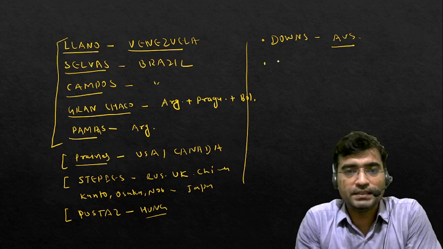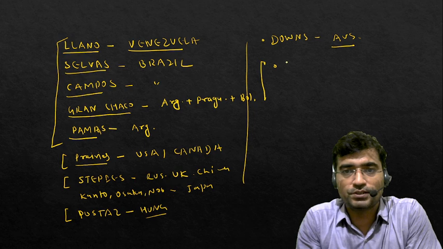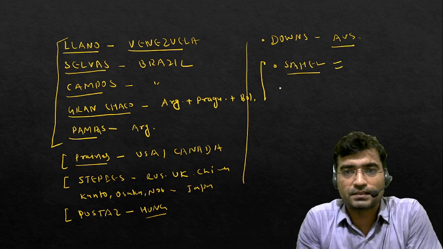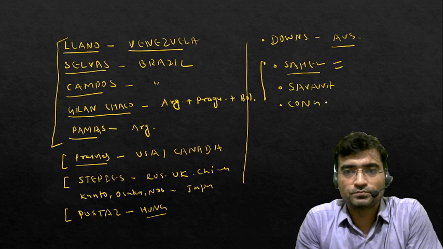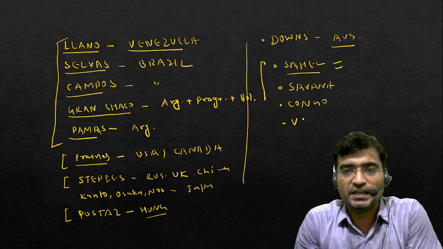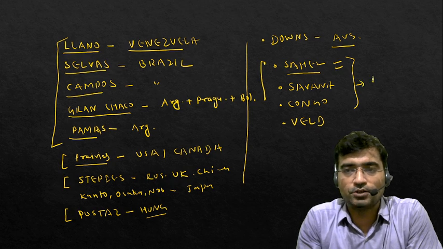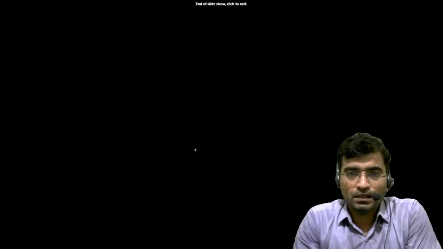And the last one, Africa. In Africa, we learned several types of grassland. First the Sahel; last year a question was there. Again we learned the Savanna, again the Congo Basin, and the last one, the Veld. So this way, we have collected the information of different grasslands one by one.